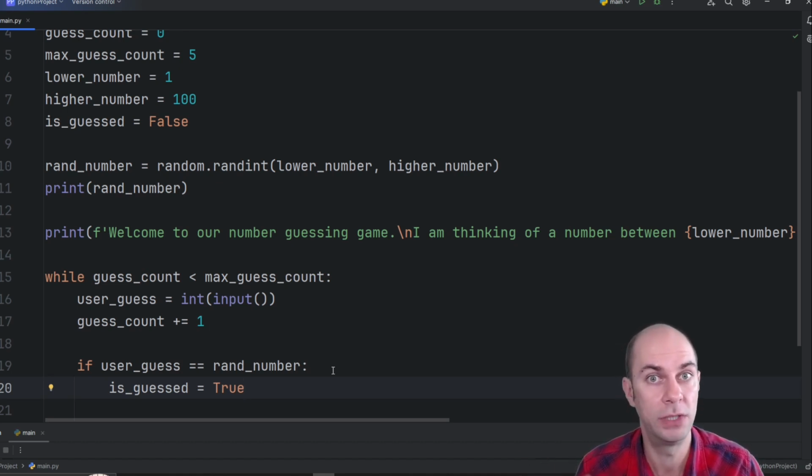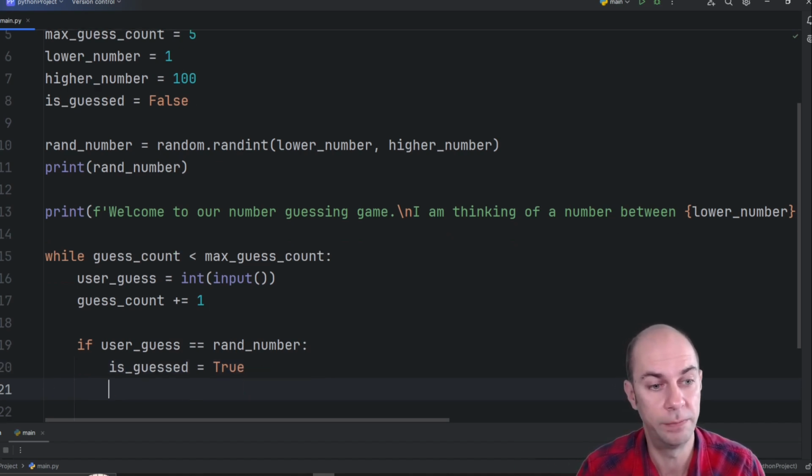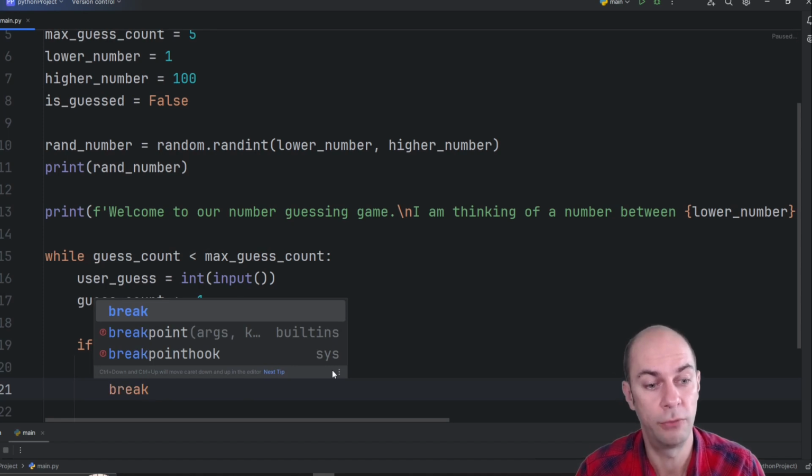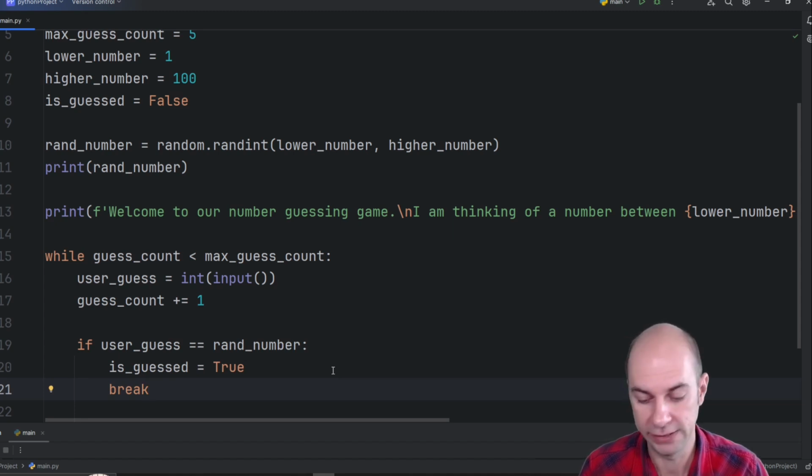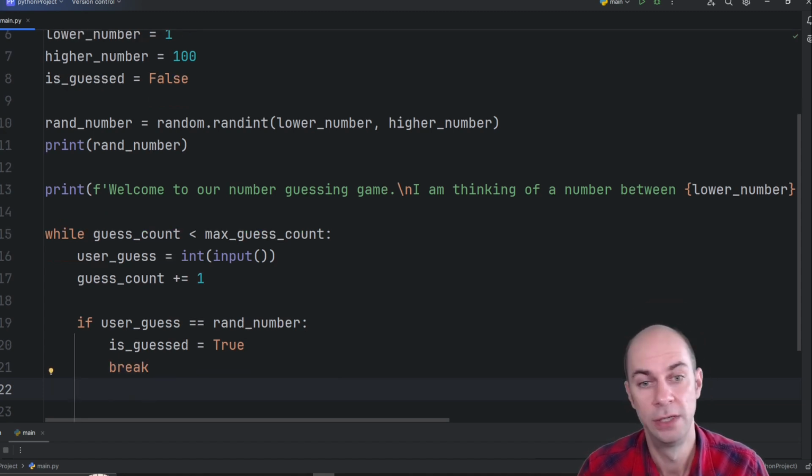And now I know that I've won the game. And if I have won the game, I don't need to be in the while loop anymore. I want to break from that while loop and basically ultimately print, congratulations, you've guessed my number in X number of tries.